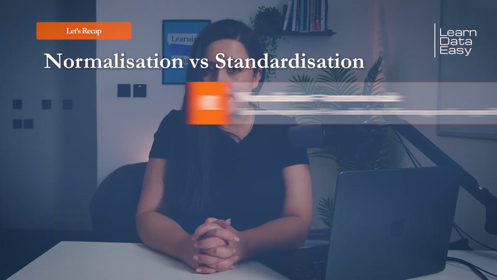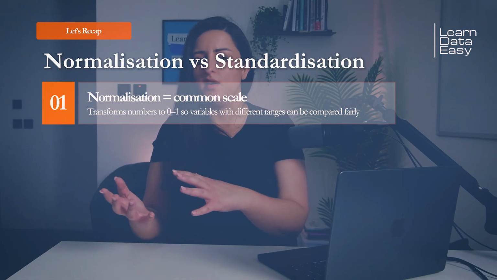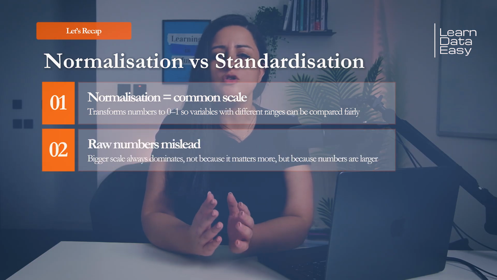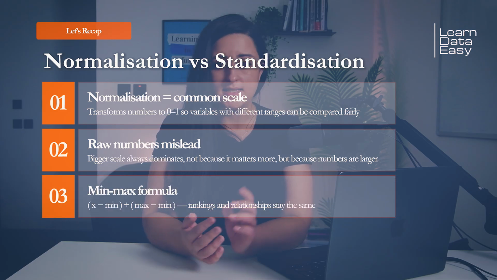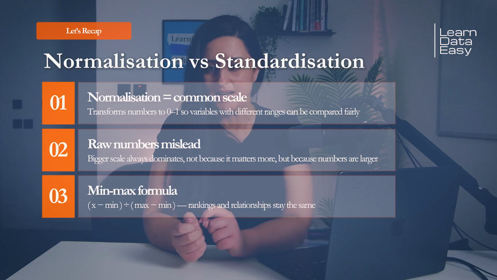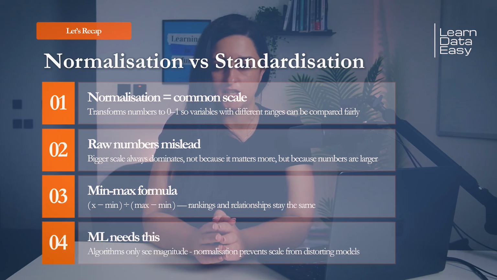So let's recap the key ideas. Normalization transforms numbers onto a common scale, usually between 0 and 1, but doesn't have to be between these ranges. We use it so variables with different ranges can be compared fairly. Min-max scaling is the most common method. It's x minus min divided by max minus min. And normalization does not change rankings or relationships.